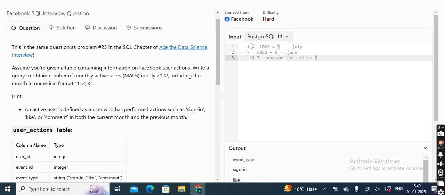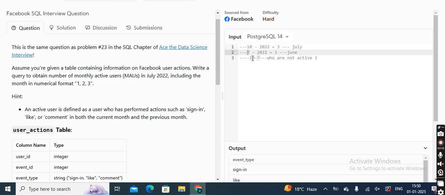Now guess why? What I am saying is in July we have 10 users who are performing this kind of action. Out of those 10 users, 7 were performing the same kind of stuff in our June month. Okay, so what I want to identify is who are my active users. So definitely the whole 7 will be our active users, right?